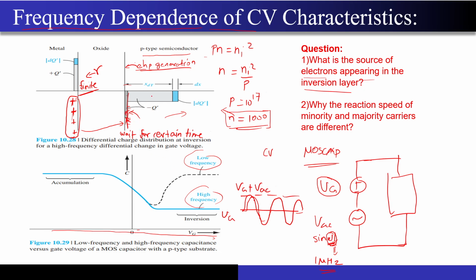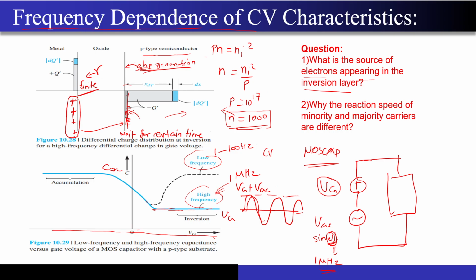But that just cannot happen because of the finite electron-hole pair generation rate. That's why you have two characteristics over here. One is for low frequency signals, like 1 to 100 hertz, and another is for high frequency, maybe in the megahertz region, like 1 megahertz. You can see that for the high frequency case, the capacitance did not revert back to its original value, that is the Cox value.